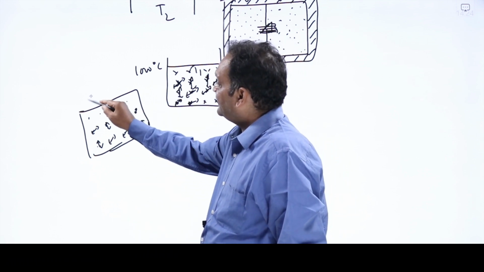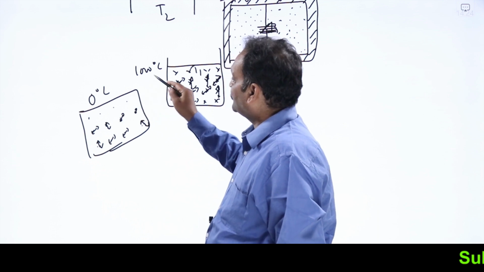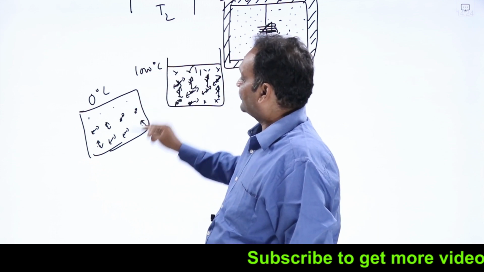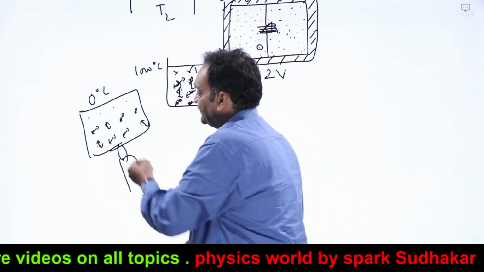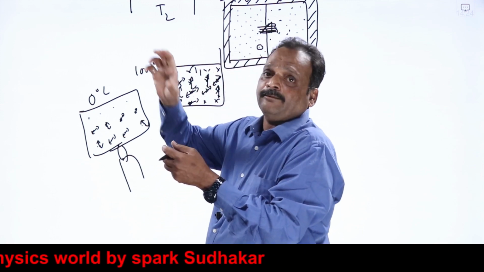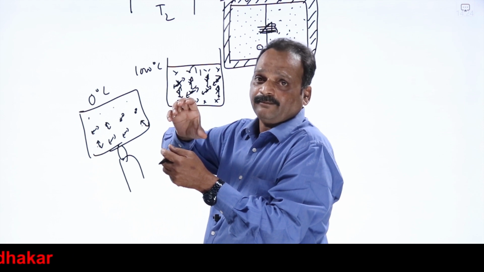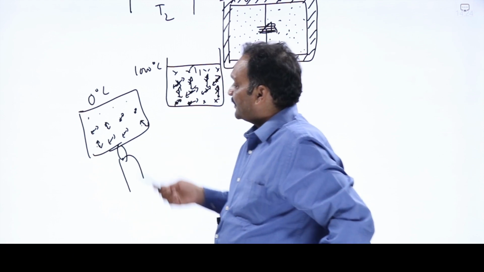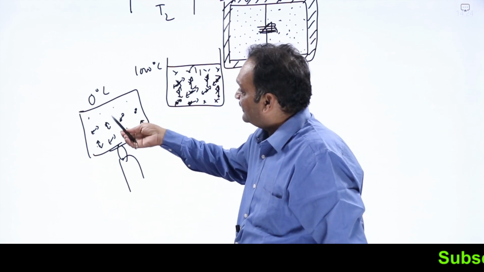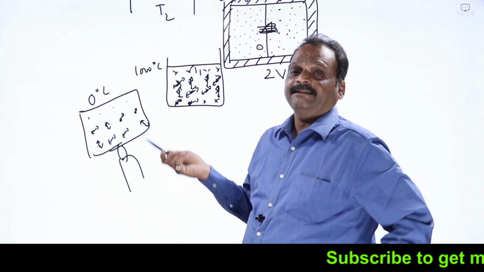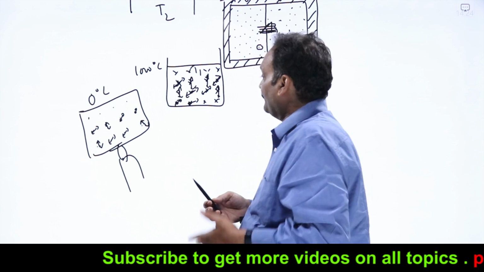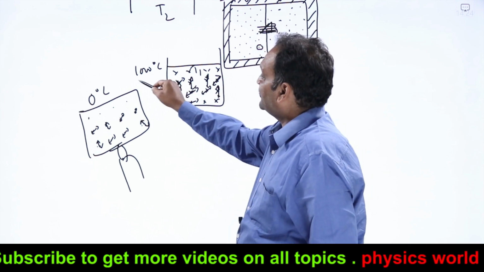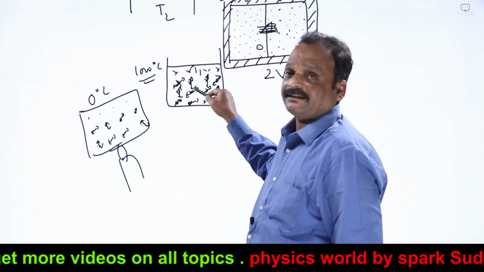As I keep on increasing its temperature from 0 degrees Celsius to say 100, 200, 300 till 1000 degrees Celsius, what will happen when I keep on heating? Molecules will absorb this heat energy and start vibrating more and more violently. So what is the meaning here? As temperature increases, thermal agitation is increasing, disorder of the system is increasing.